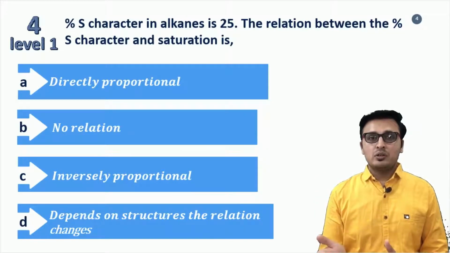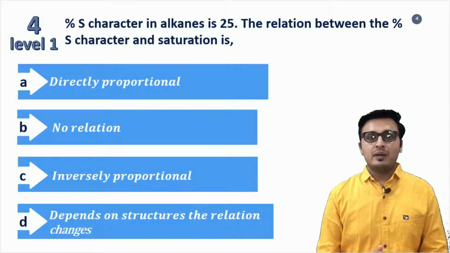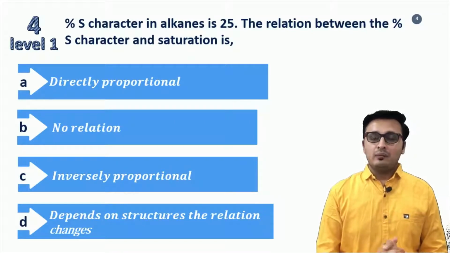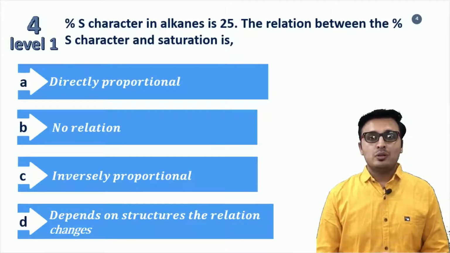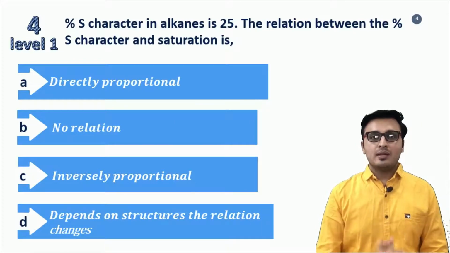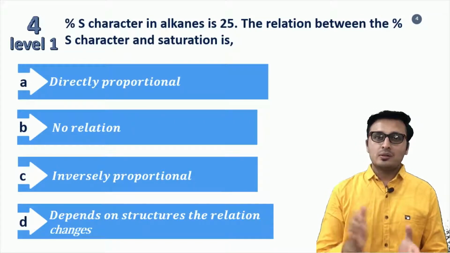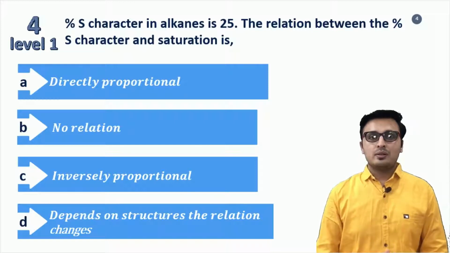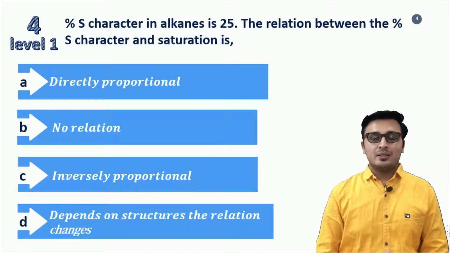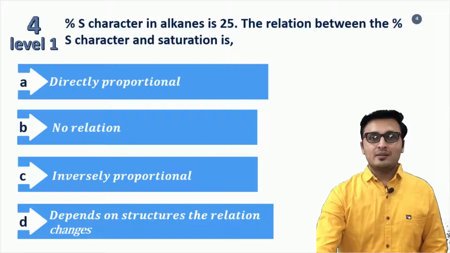So we see that as percentage S character increases from 25 to 50%, unsaturation increases, and therefore the relation of saturation and the hybridization S character we can find is inversely proportional. We can say that as percentage S character increases, saturation decreases. Here we ask about saturation, so saturation decreases, and therefore the correct answer for this question is inversely proportional. So the correct answer is option C, inversely proportional.